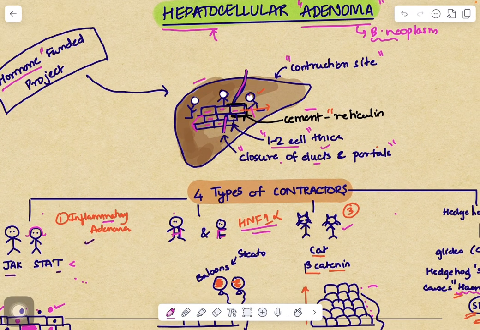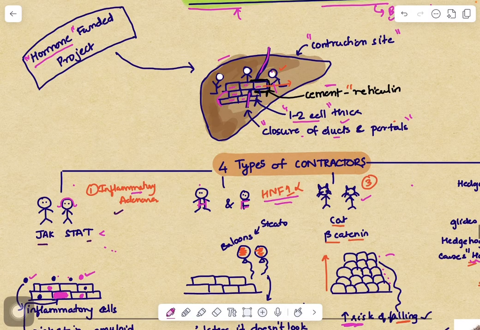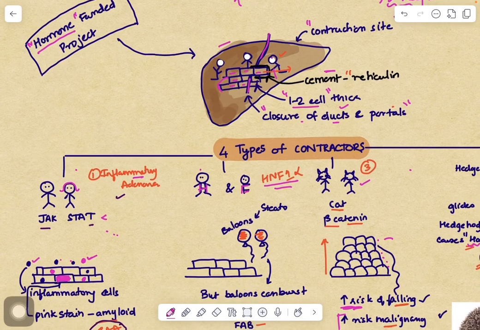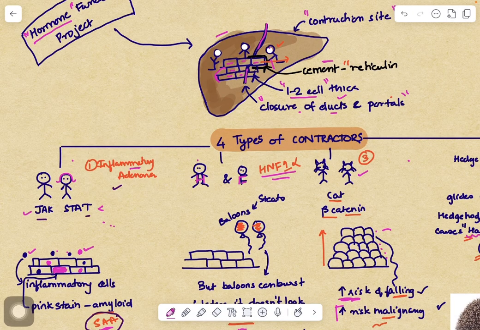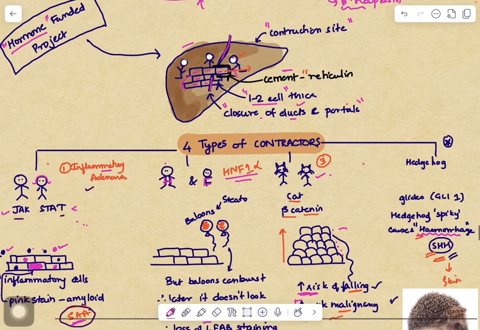There are 4 types of contractors, and all the 4 contractors specialize in something, and that is why they are different. So the first one is Jack and Stat. Like Jack and Jill, we have Jack and Stat as contractor number 1. Contractor number 2 is H and F, Mr. H and Mr. F. Contractor number 3 are animals. There are 2 cats who are doing the construction, and the 4th one is also an animal, that is Hedgehog.